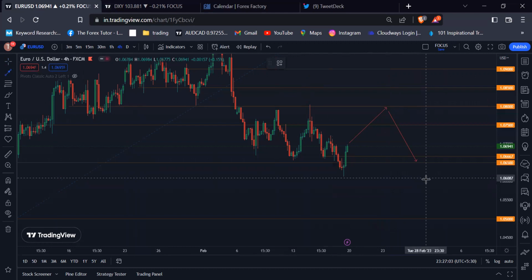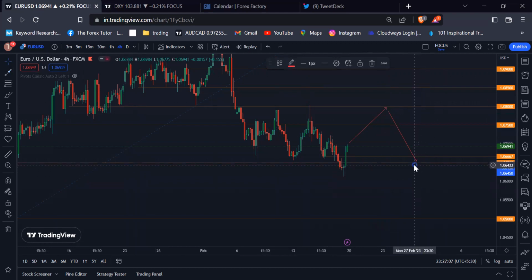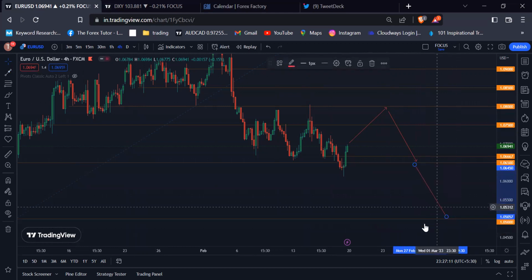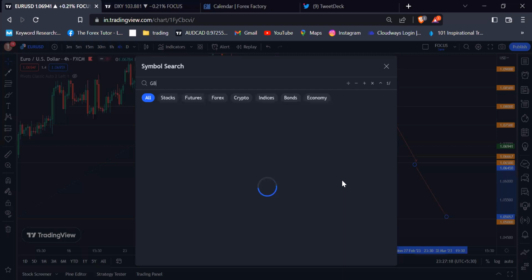If it breaks this level, then our second target should be the 1.050 psychological level based on the US dollar strength. So my next pair is pound USD.